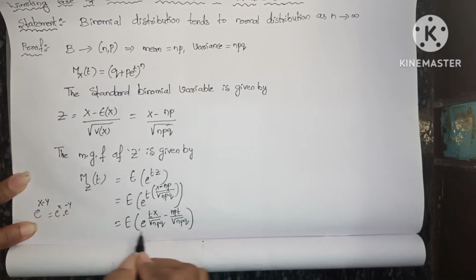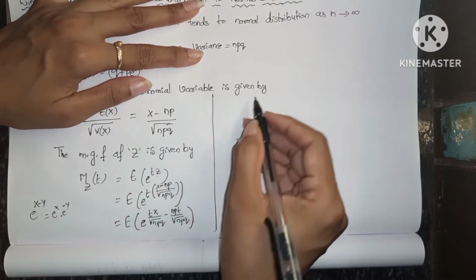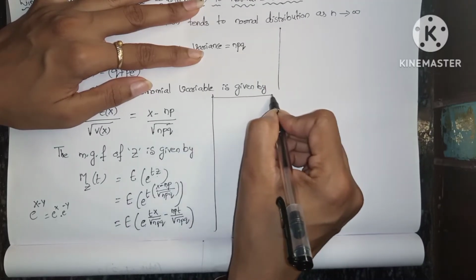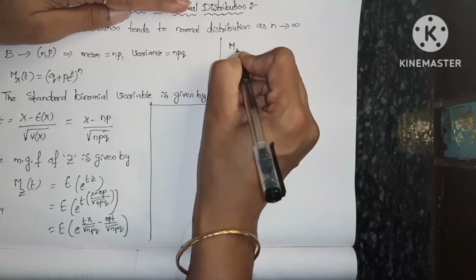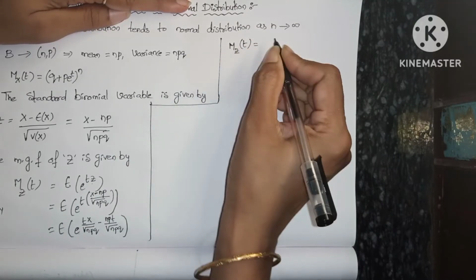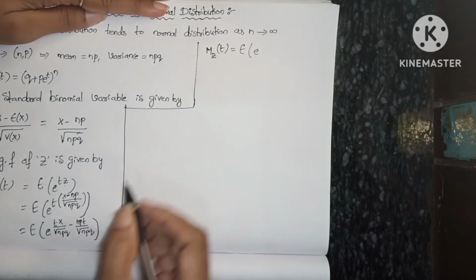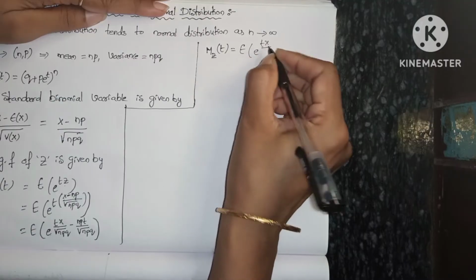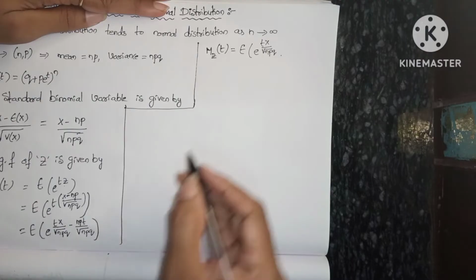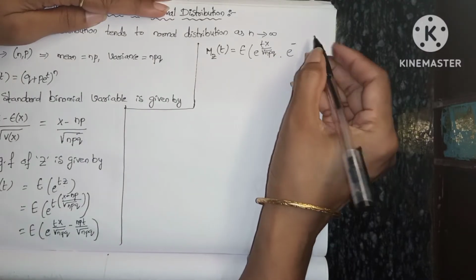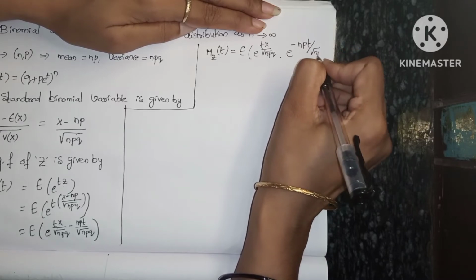In the similar way we split this one. So Mz of t equals expectation of e power tx by square root of npq into e power minus npt by square root of npq.